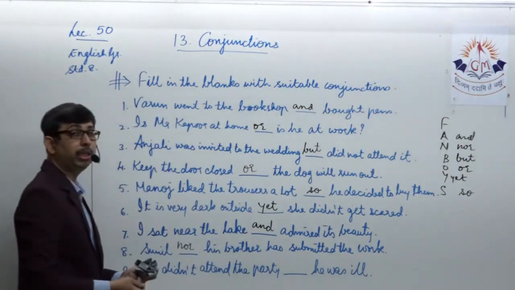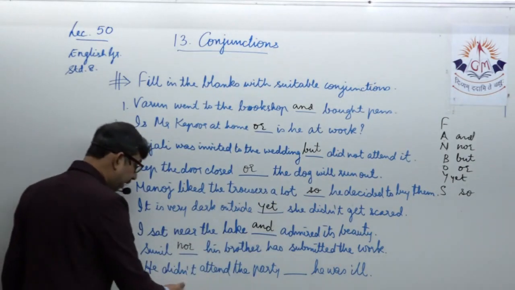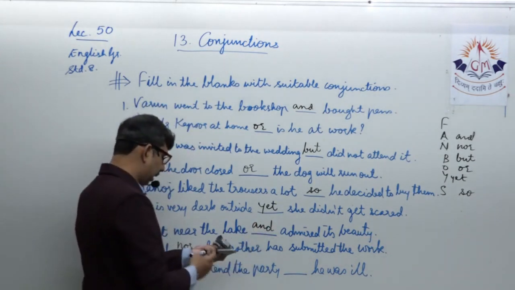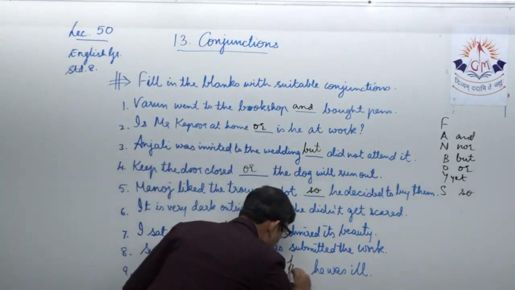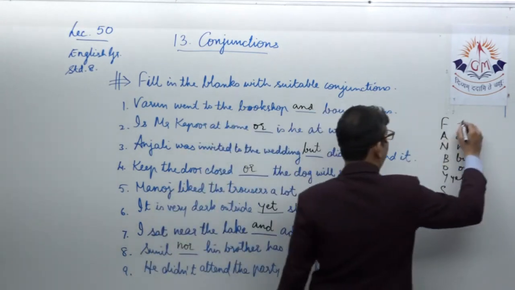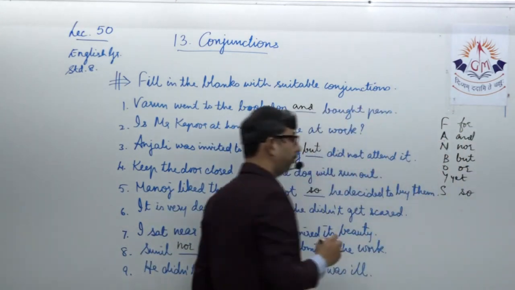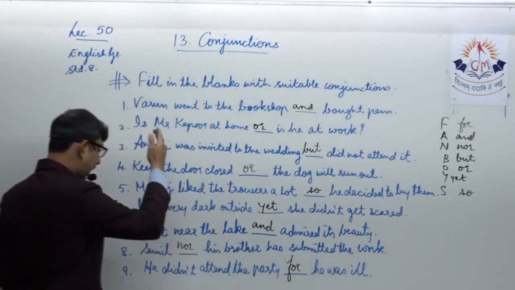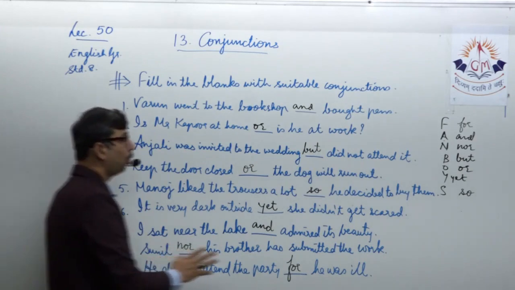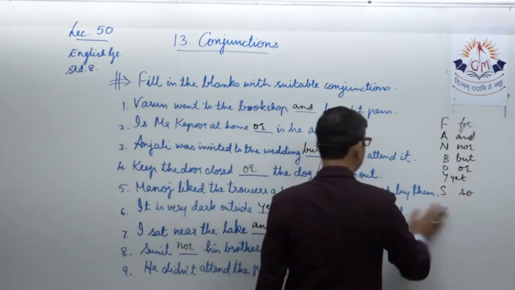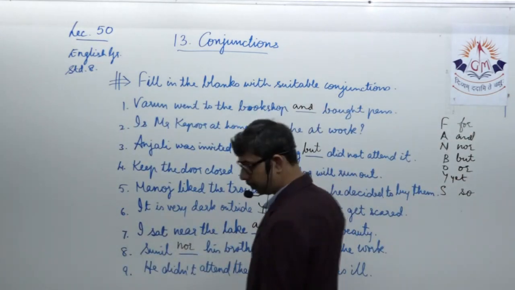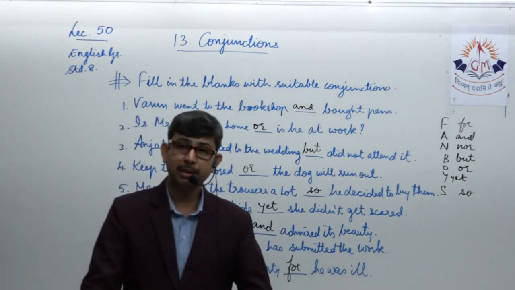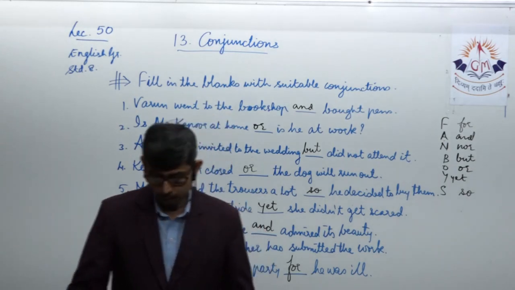We need to give a reason. So he didn't attend the party for he was ill, being ill. Therefore we will rightly use the word or the coordinating conjunction for he was ill. So you see, in this manner, in these 9 sentences we have used all the different coordinating conjunctions to acknowledge ourselves. So this is how we use the coordinating conjunctions to join sentences, words, phrases and clauses.